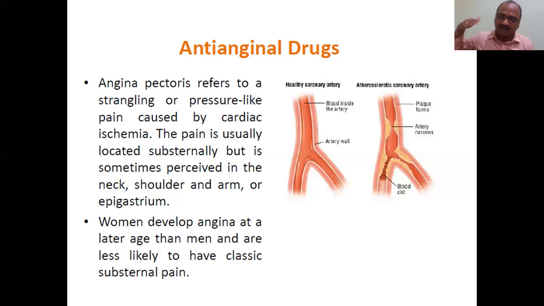So women are very lucky in this regard, and men are unlucky, because the statistics say that men are more prone to getting angina pectoris.